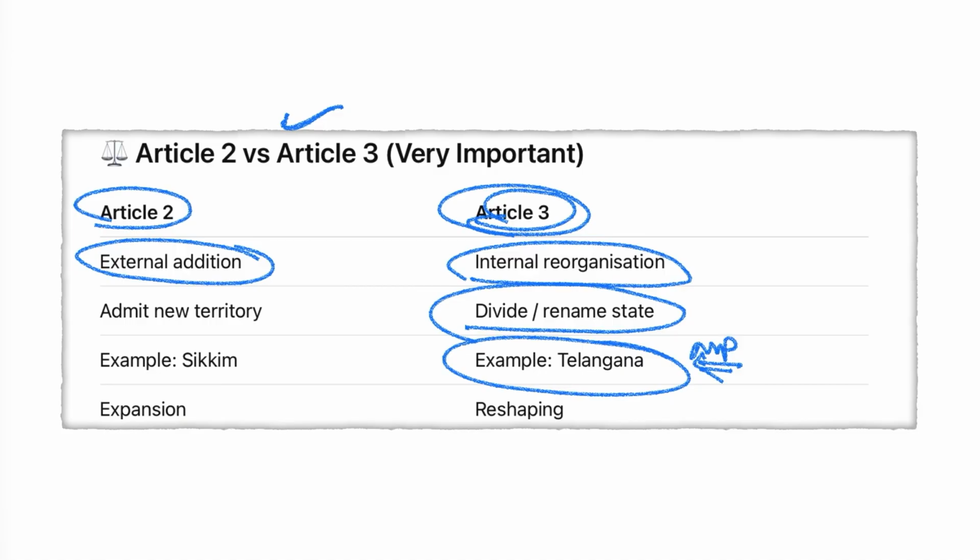Why does Parliament have so much power? Let's discuss this question. Under Article 2, Parliament has the power to decide terms, conditions, and special provisions. While under Article 3, Parliament can reorganize the states even if the state legislature disagrees. The state legislature is only consultative.